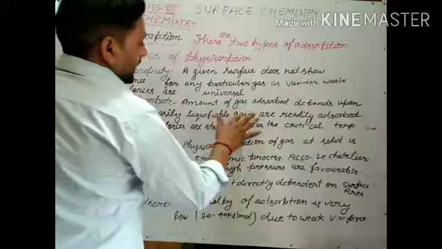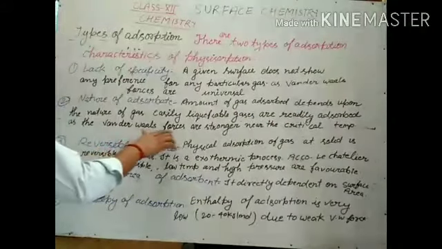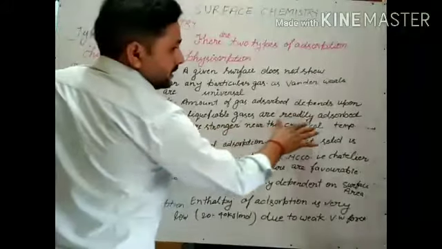Easily liquefiable gases are readily adsorbed, as van der Waals forces are stronger near the critical temperature.